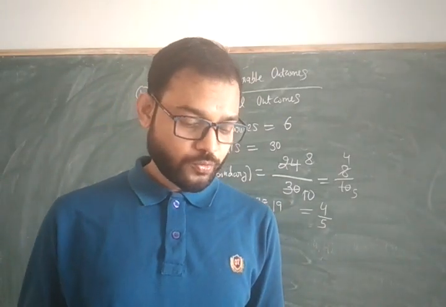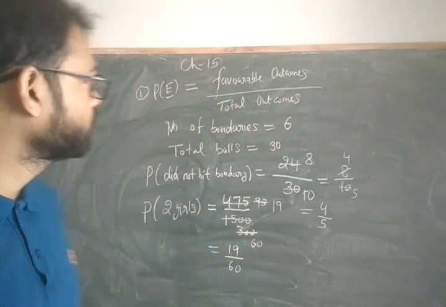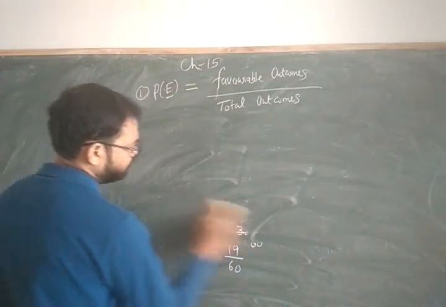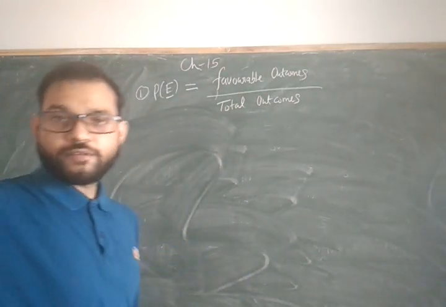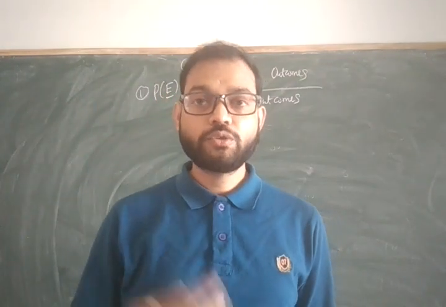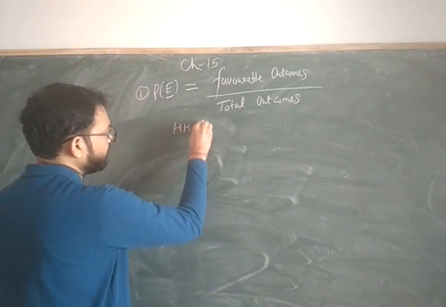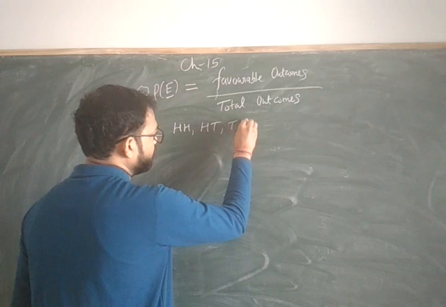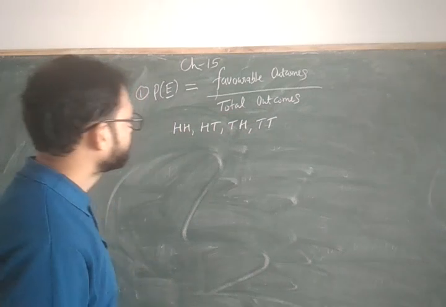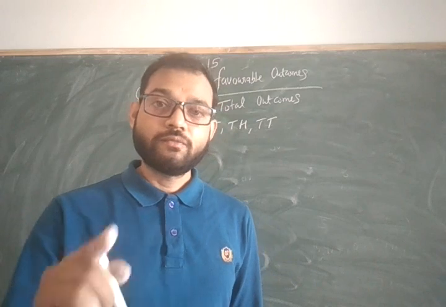Okay, so now I'm going to discuss some more examples out of the book. Suppose I say throw 2 coins. If I throw 2 coins, then what will the total outcomes be? Head-head, head-tail, tail-head and tail-tail. So you have these 4 outcomes, and the question is: find the probability of getting one head.